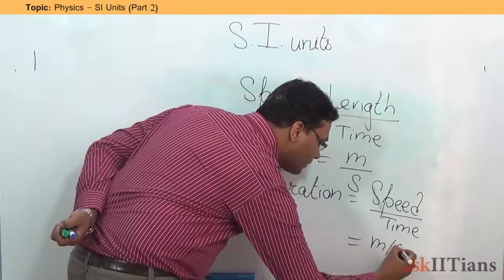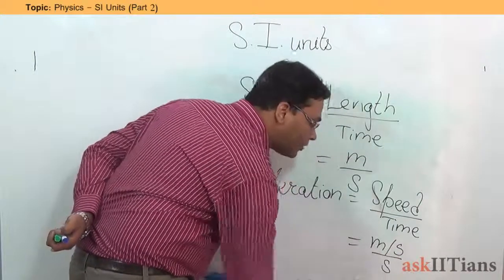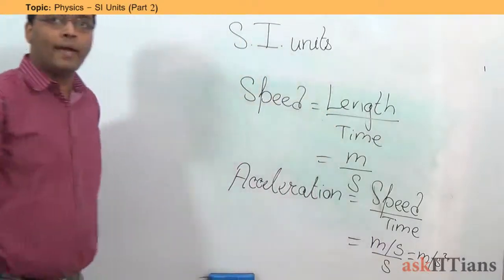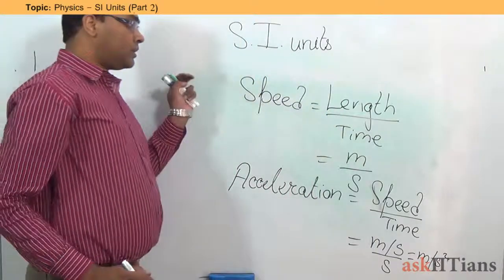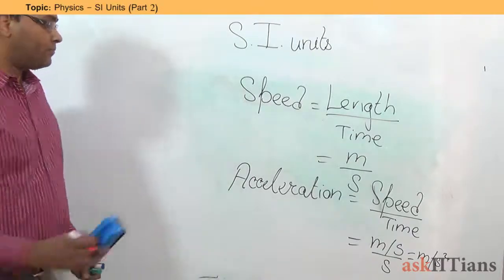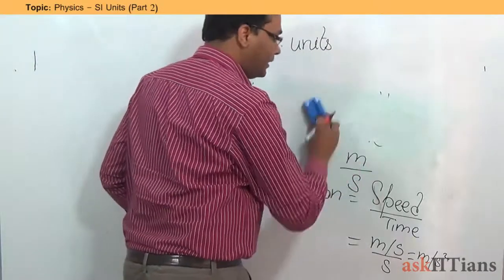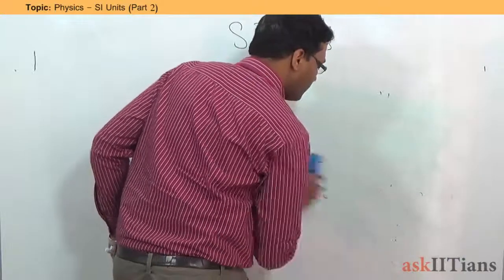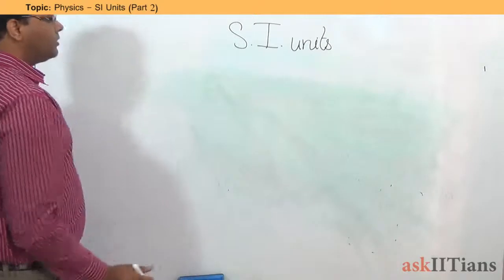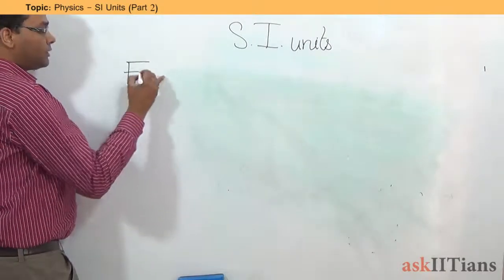So you'll get meter per second divided by second, which is nothing but meter per second square. Okay? So we have defined speed, we have defined acceleration. Taking it further, we can discuss what is force.